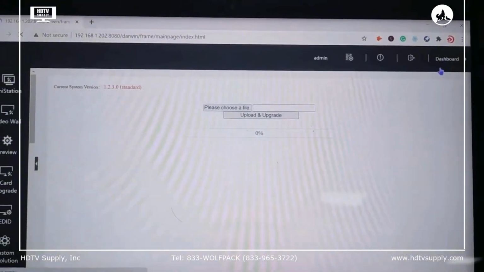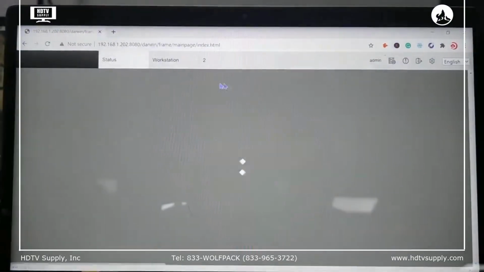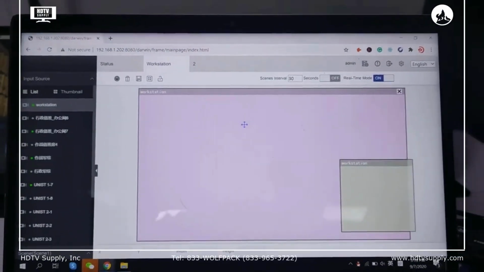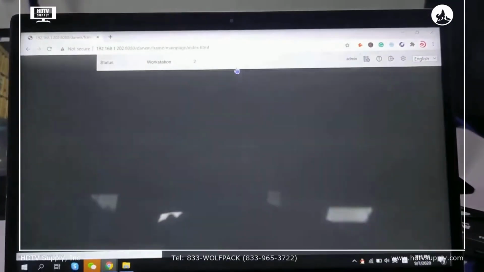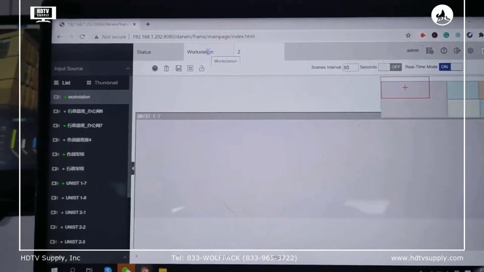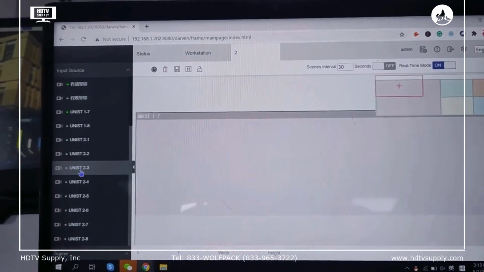We can go back to the dashboard. The dashboard means basically we can use it to control the video wall and do the layouts, or to set up the workstations. And the names can be changed according to the real application.